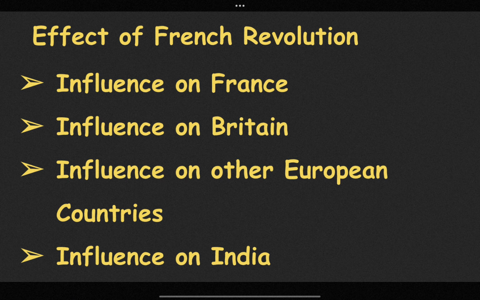The unification of Italy and Germany was due to the French Revolution, in 1871. Before that, they were divided into states. So Italy and Germany were unified in the year 1871, and that was because of the French Revolution.